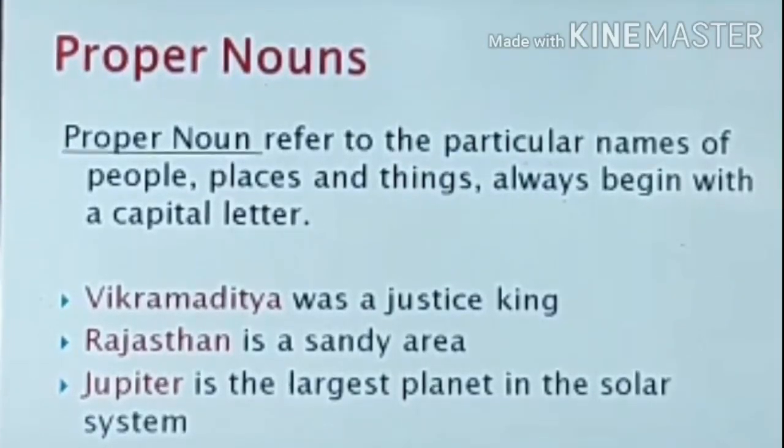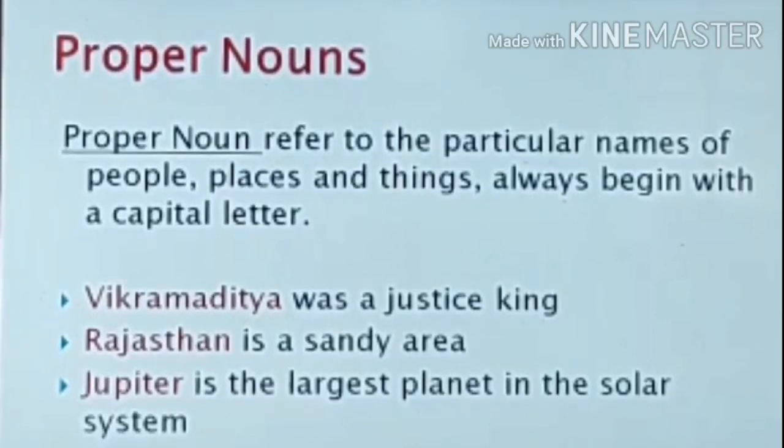Now we see a few examples for proper nouns. Vikramaditya was a just king. Even though many kings ruled in our country, it is specified here only about Vikramaditya. See the second one. Rajasthan is a sandy area.